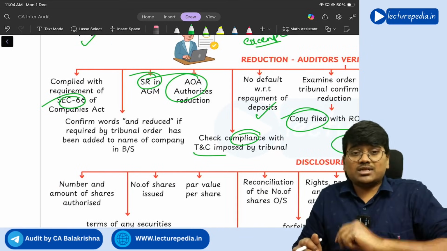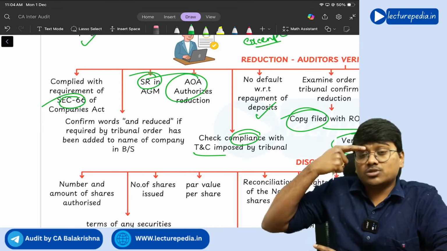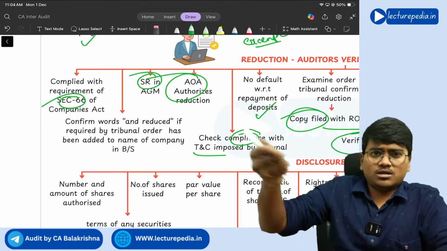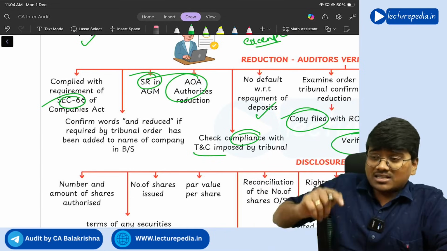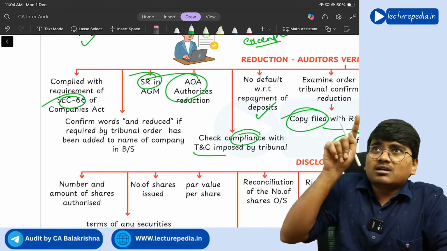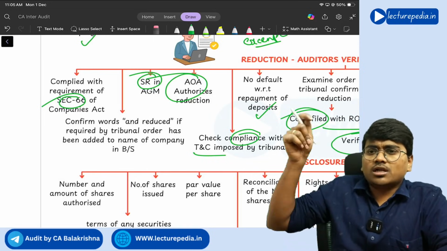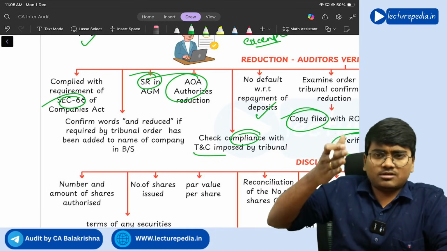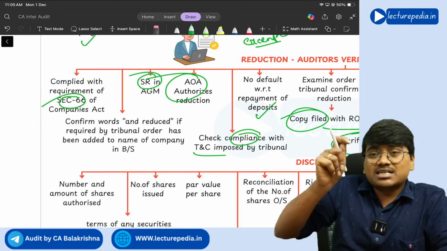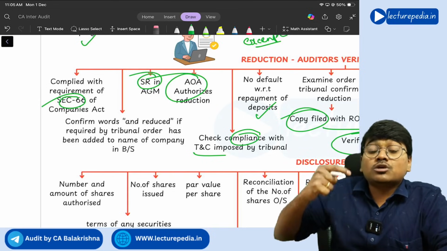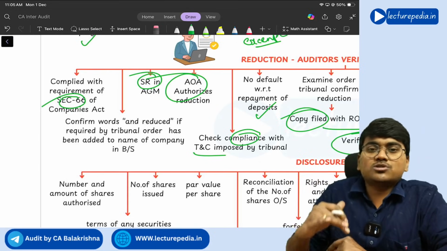And in some situations, the tribunal will say that, see, your share capital is being reduced now. However, in the balance sheet, you will show reduced share capital. Now, just for that year, in the heading of the balance sheet, you use the term 'and reduced', so that users will get to know that the share capital of the company has been reduced during the current year.